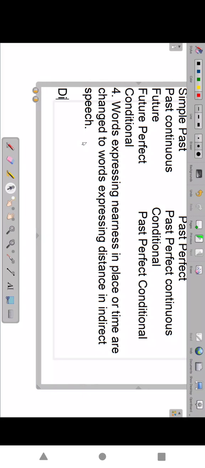What are they? Direct speech, indirect speech, table again.